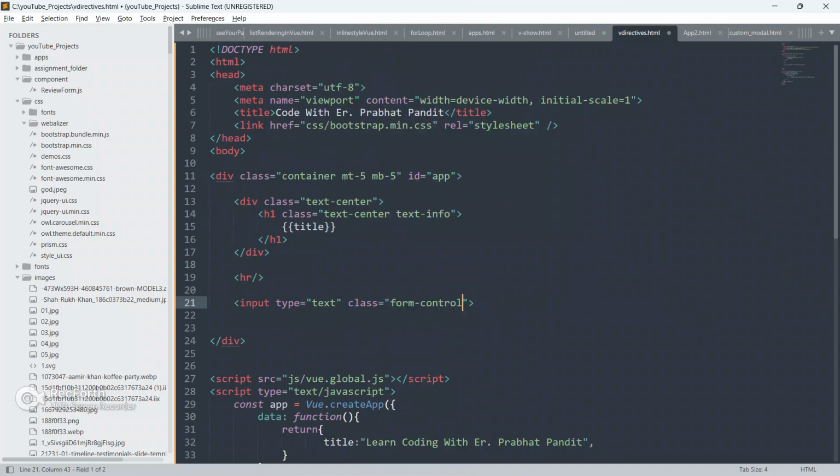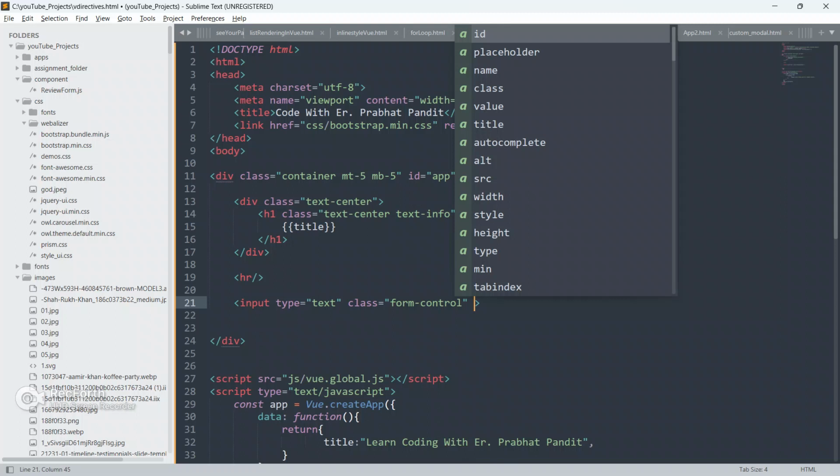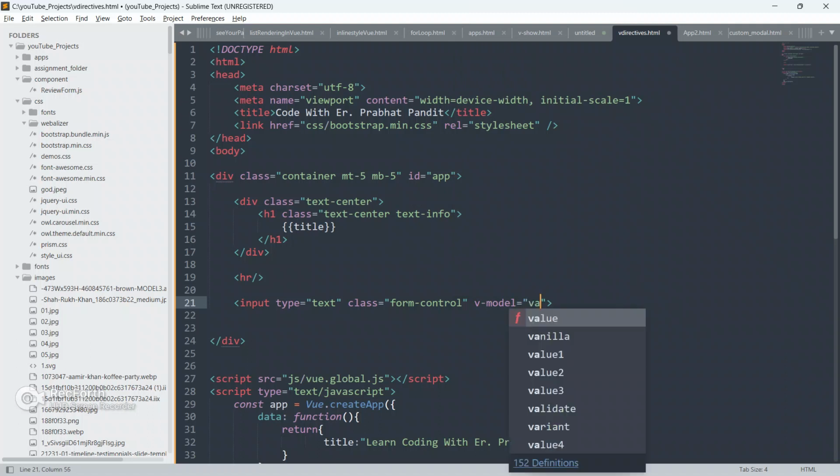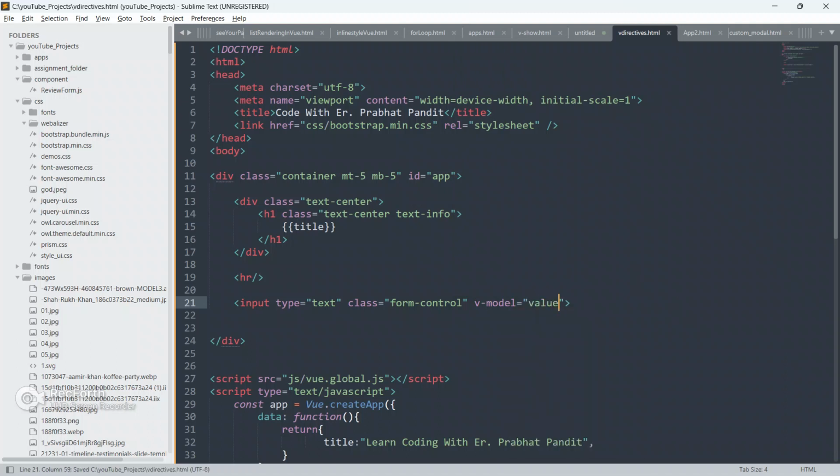I'm gonna give class as form control, and I'm gonna give v model as value. Okay, so as you all know guys, v model is used in two-way data binding. Always remember guys, v model is used in two-way data binding, and it is only used in input field, text area and select box.